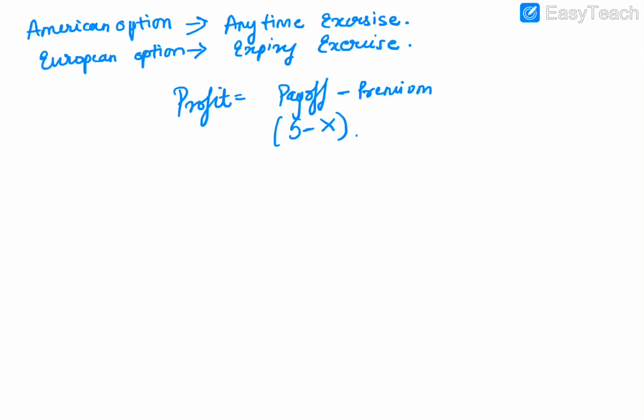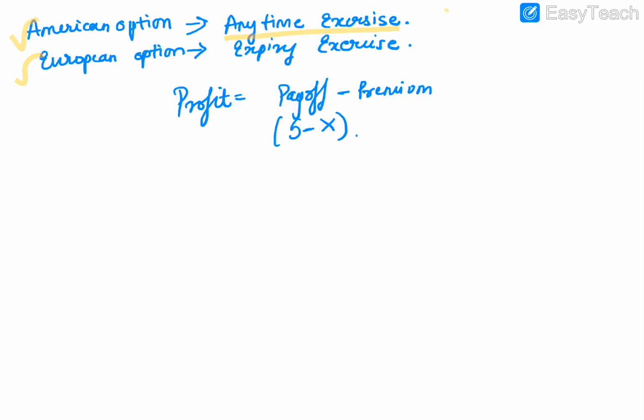Hey guys, we already know there are two kinds of option: American option and European option. This kind of option we will get in each and every market. American option means anytime expiry. Anytime expiry is a basic funda: when I am taking a stock position for 6 months, in the longevity of the 6 months, I can exercise at any given point of time.